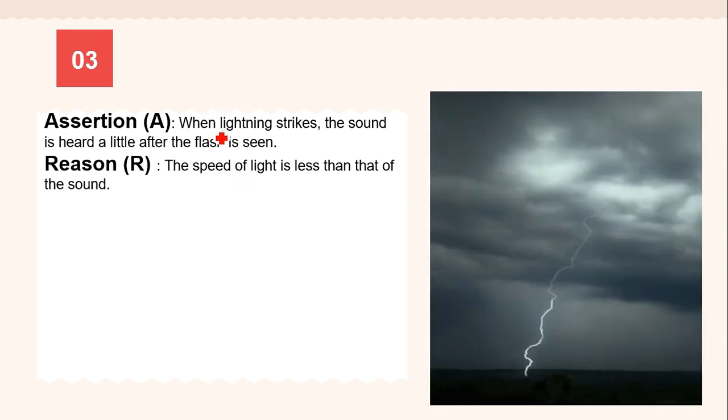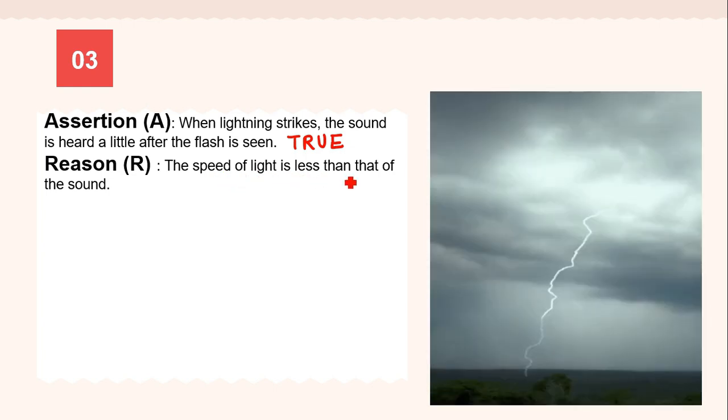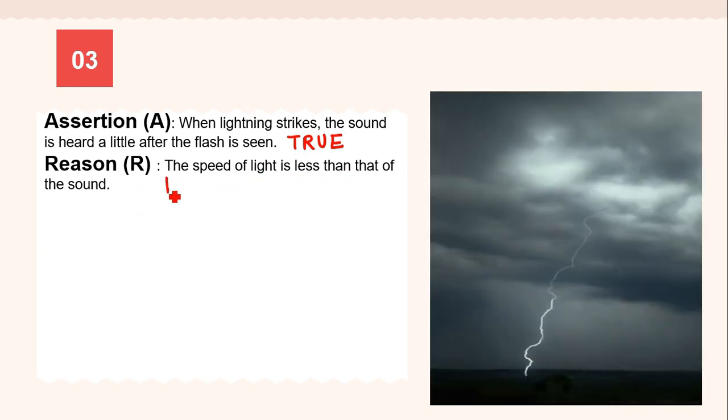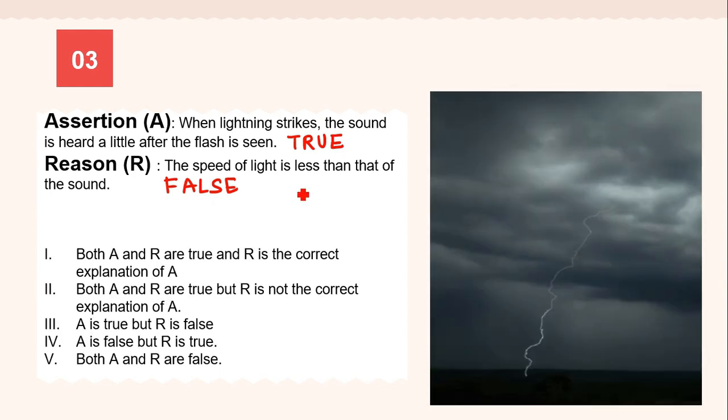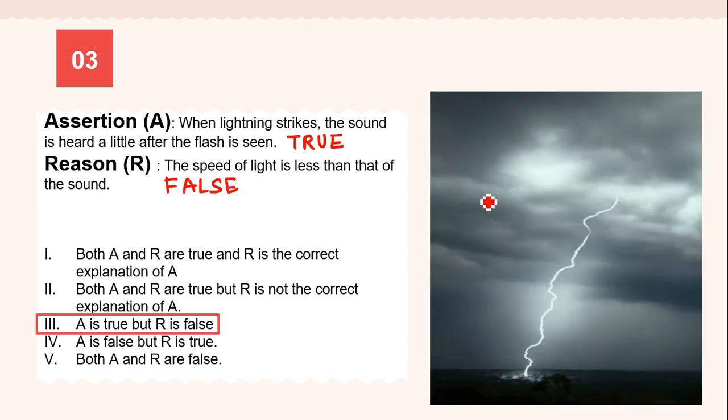Let us see now this third one. Assertion is, when lightning strikes, the sound is heard little after the flash is seen. So this statement is true, and the reason is the speed of light is less than that of sound. So this statement is false because the speed of light is greater than that of sound. So here out of this, the correct option will be assertion is true, A is true, but R is false.